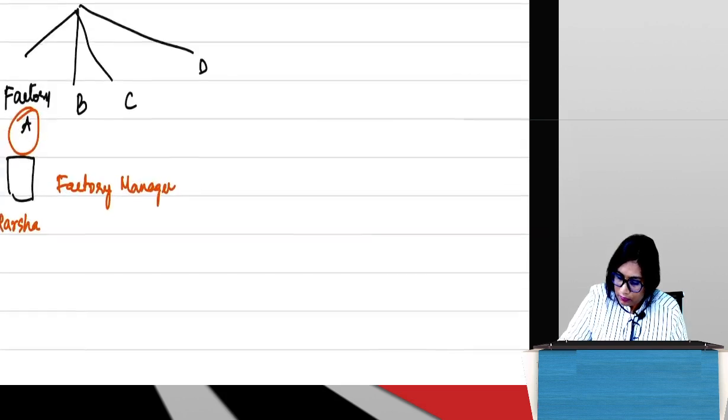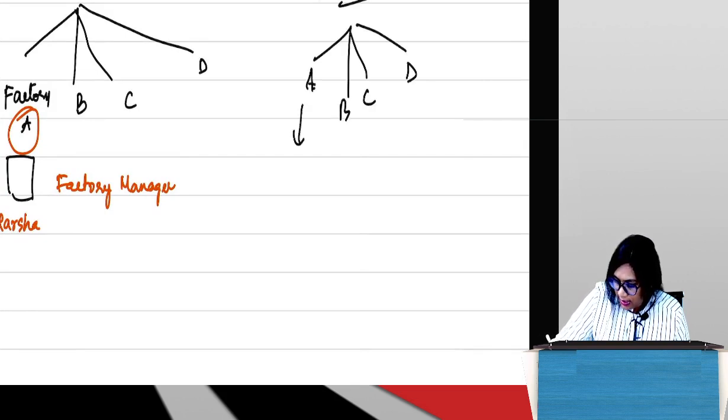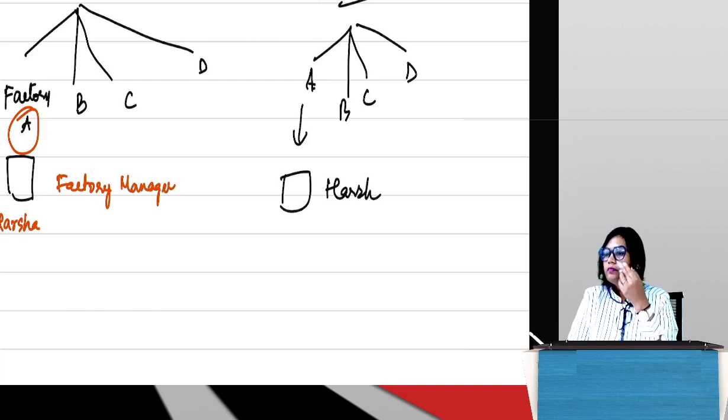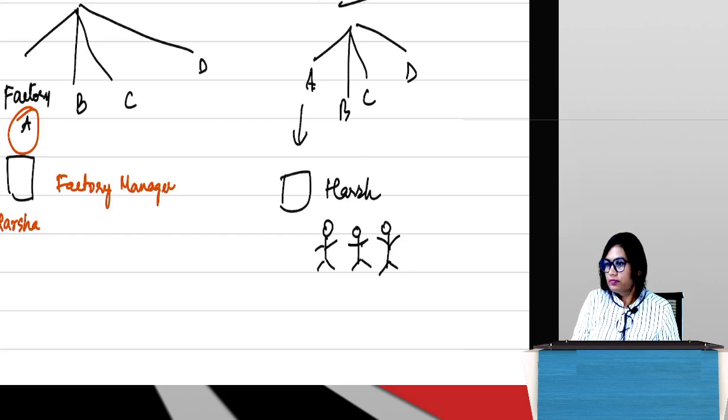Okay, same Oju is the CEO, same factories are there. In this factory, factory manager is Harsh. Okay, now Harsh has 10 workers under him in this factory who are manufacturing garments.